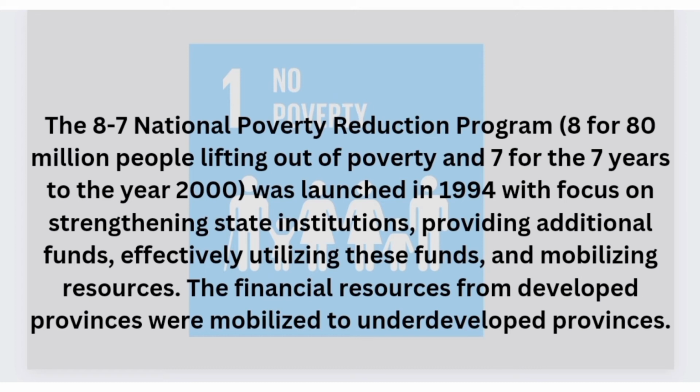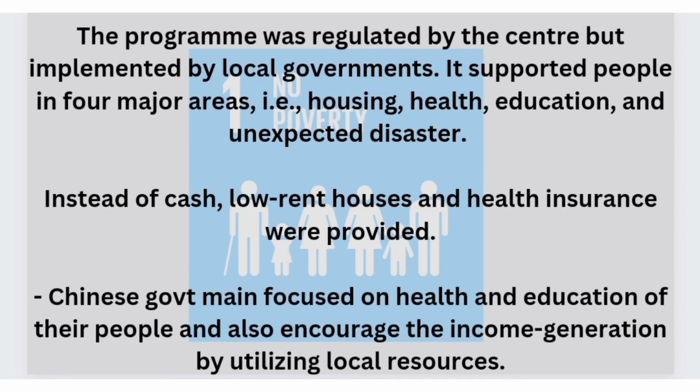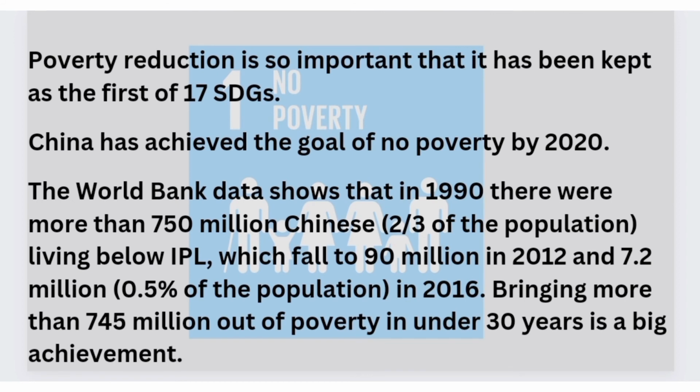Other than that, the Chinese government mainly focused on providing basic education to its people, along with health insurance. In addition, the government also focused on the development of income generating activities and utilization of local resources, as this was perceived to be a key to sustained poverty reduction. By taking all these initiatives, the Chinese government lifted its people out of poverty in a period of 4 decades.